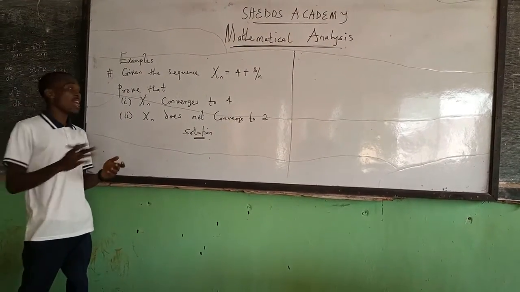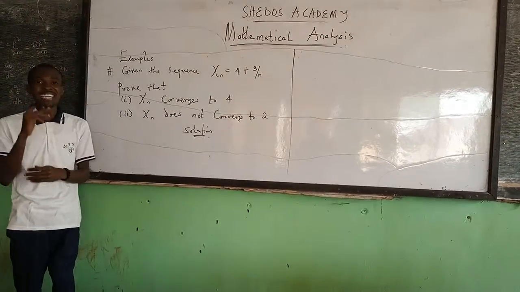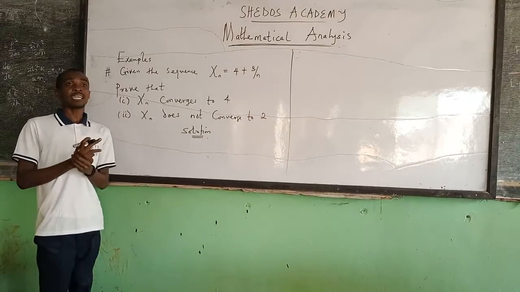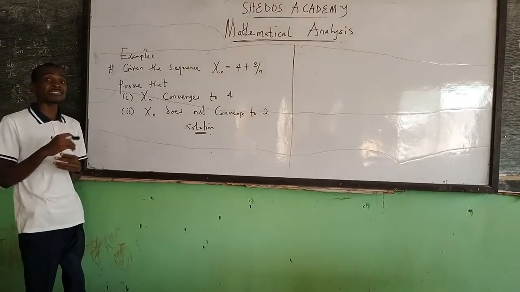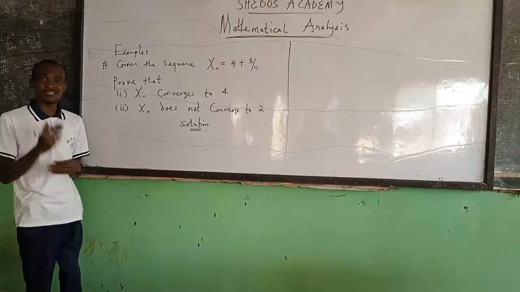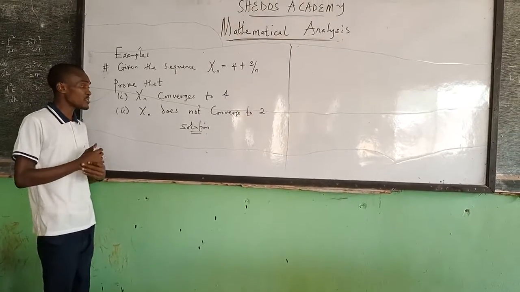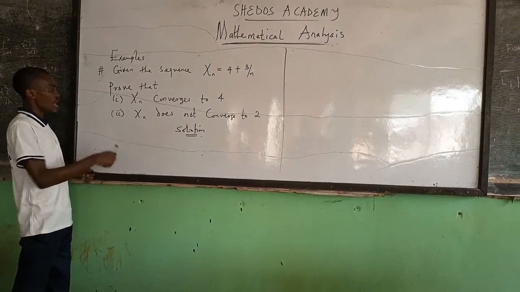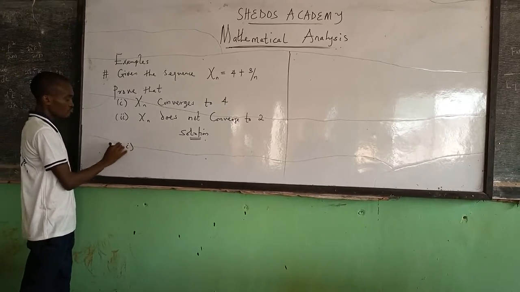Remember I said that when you want to establish that a real number is actually the limit of a given sequence, you need to establish those mathematical conditions. So I start with the first one.